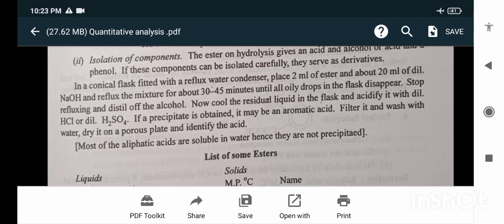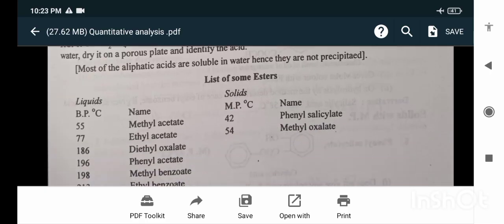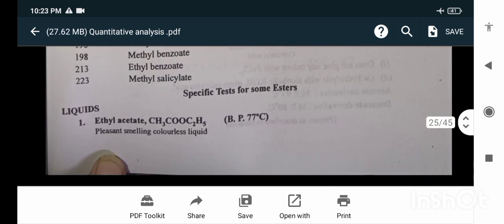Stop refluxing and distill off the alcohol. Now cool the residual liquid in the flask and acidify it with dilute HCl or dilute H2SO4. If a precipitate is obtained, it may be an aromatic acid. Filter it, wash with water, dry it on a porous plate and identify the acid. Most aliphatic acids are soluble in water, hence they are not precipitated.